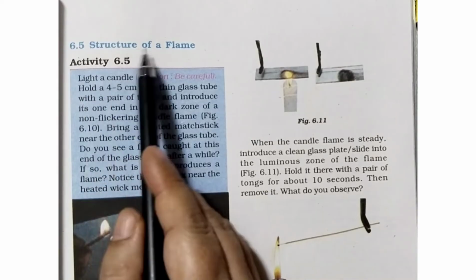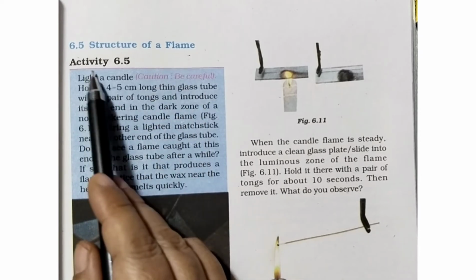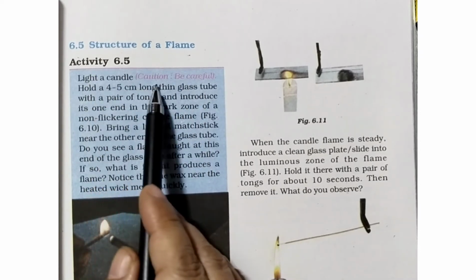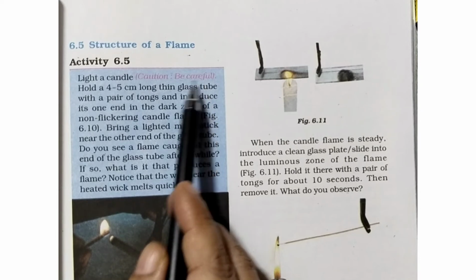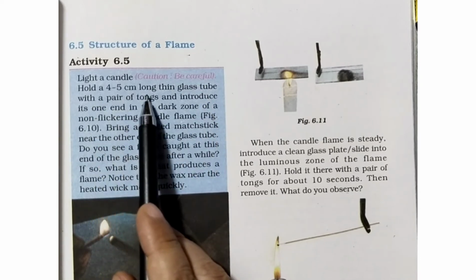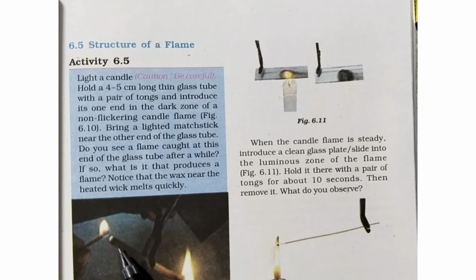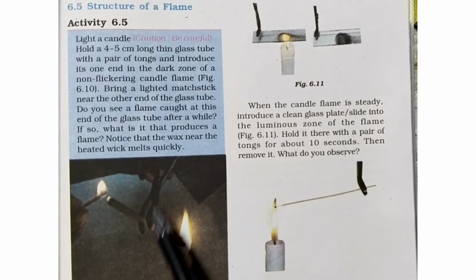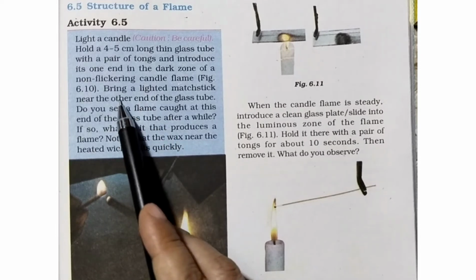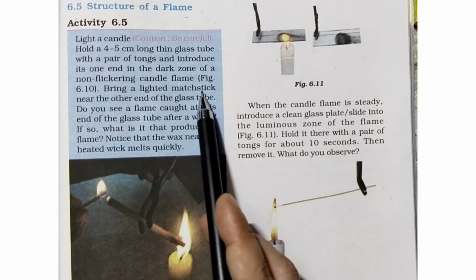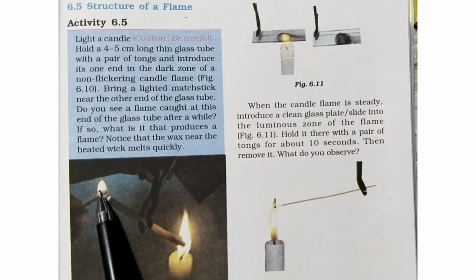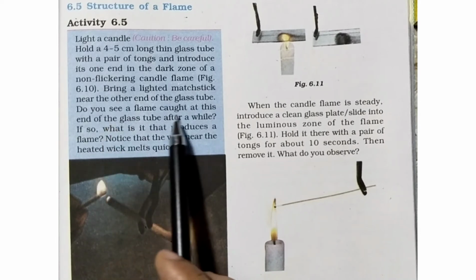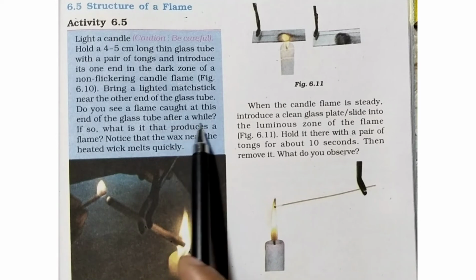Now 6.5, structure of a flame. Activity 6.5, light a candle. Caution: be careful. Hold a 4-5 centimeter long thin glass tube. This is the thin glass tube. With a pair of tongs, introduce its one end to the dark zone of a non-flickering candle flame. Bring a lighted matchstick near the other end of the glass tube. Do you see flame caught at this end of the glass tube after a while?